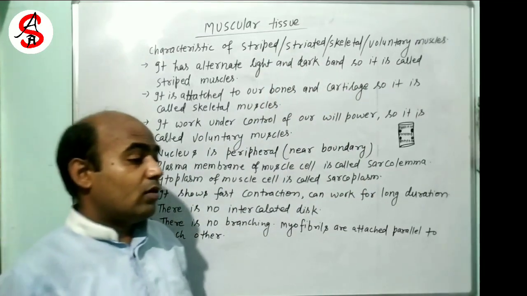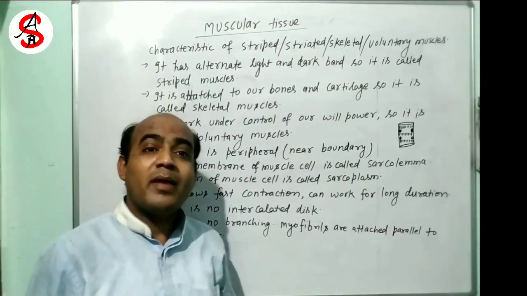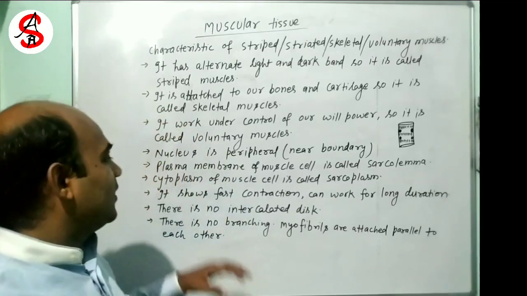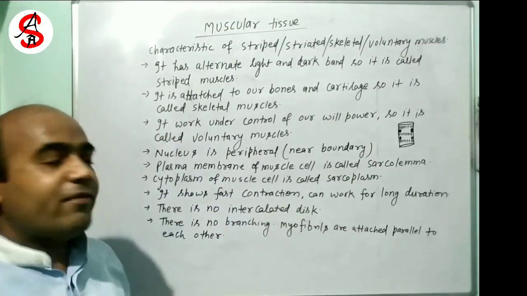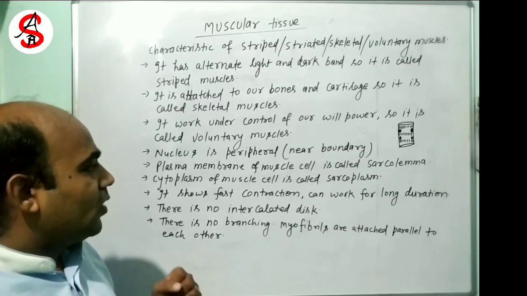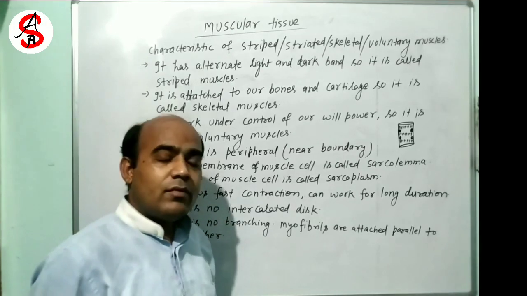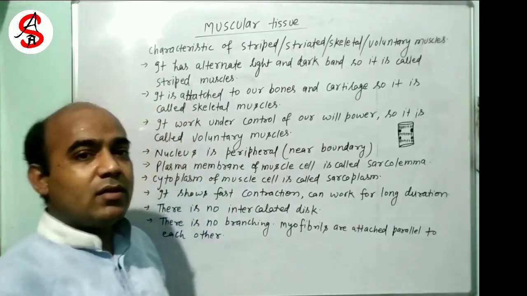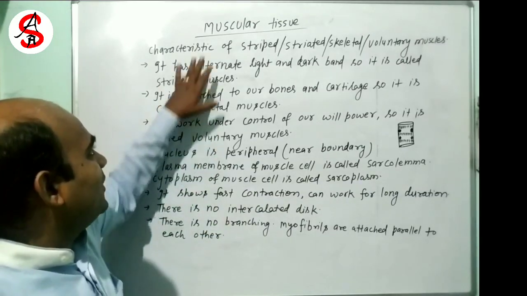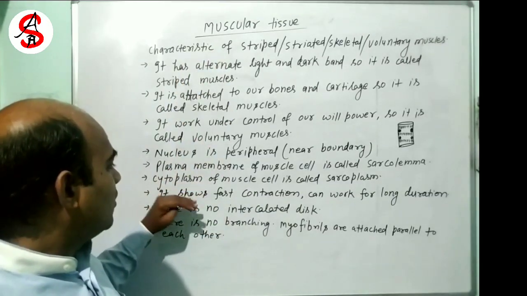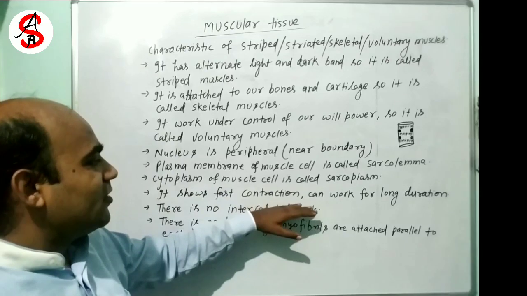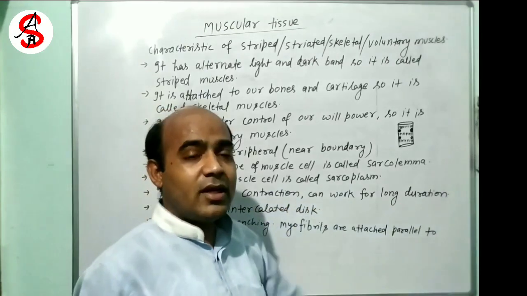If you complete a marathon race, there is a need for a lot of energy and long duration power. So these skeletal muscles provide fast contraction and long duration running.